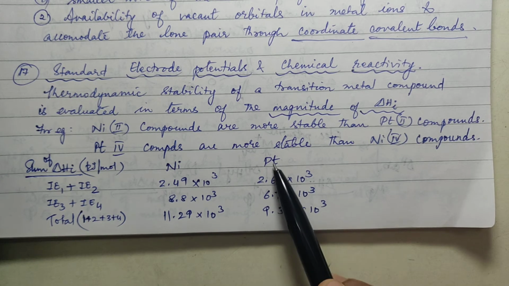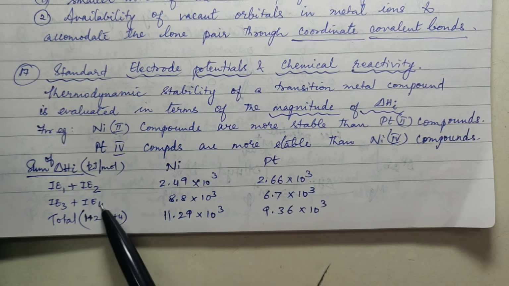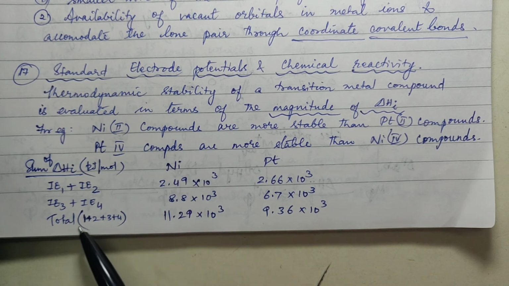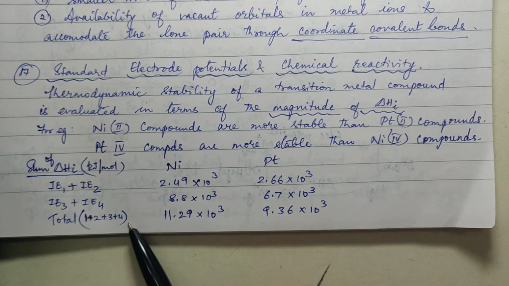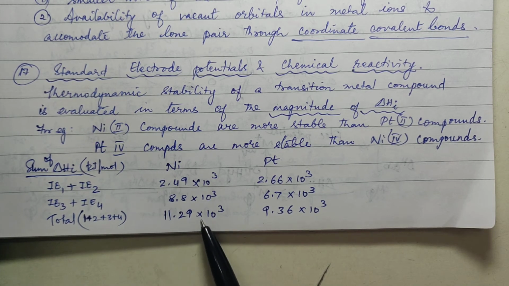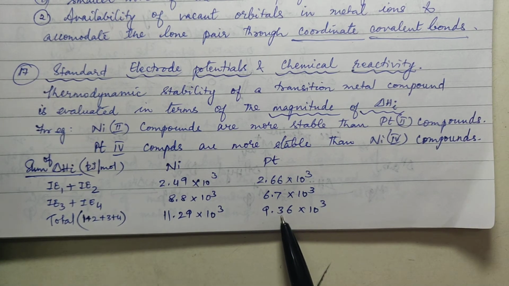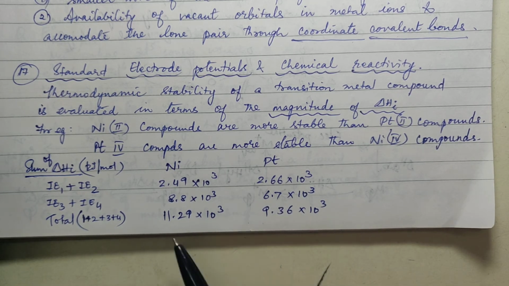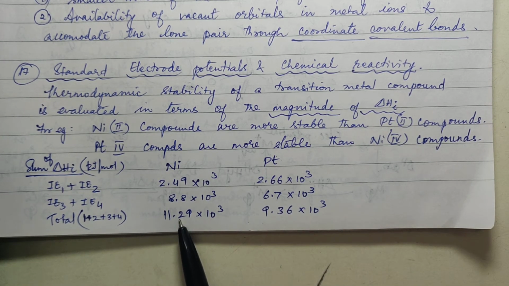That is why platinum is more stable in +4 state and nickel is more stable in +2 state. Now when you consider the total of all 4 ionization energies, in the case of nickel it is 11.29, for platinum it is 9.36. So obviously platinum will exhibit +4 state and nickel cannot, right?